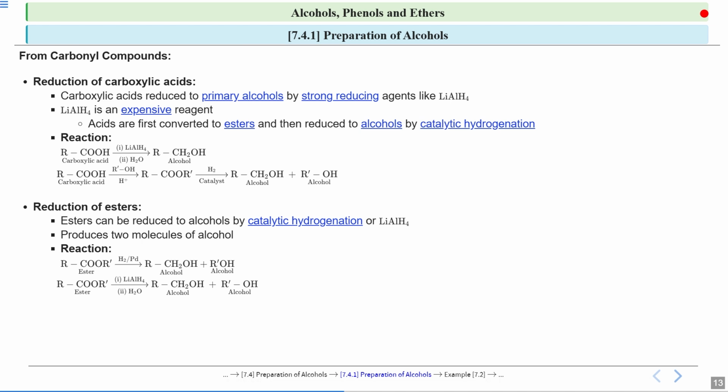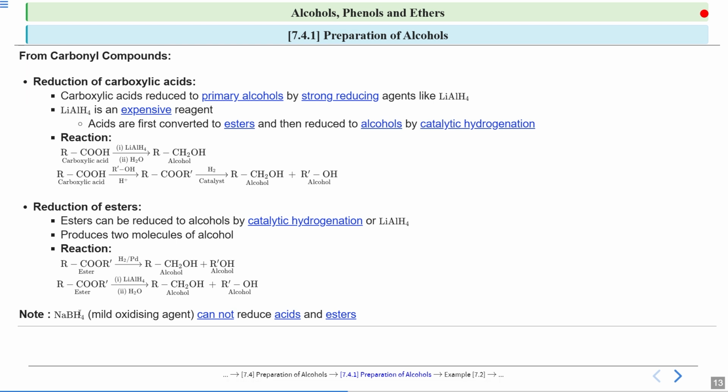We saw that carboxylic acid can be reduced to alcohols using a strong reducing agent. Now because LiAlH4 is quite expensive, first your carboxylic acid is converted to esters, and then by catalytic hydrogenation, your esters are reduced to alcohols. And in the case of esters, we saw that your esters are reduced to alcohol using catalytic hydrogenation or by lithium aluminum hydride.